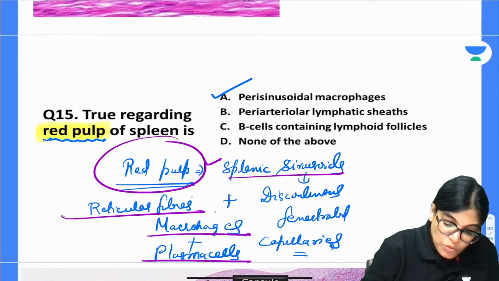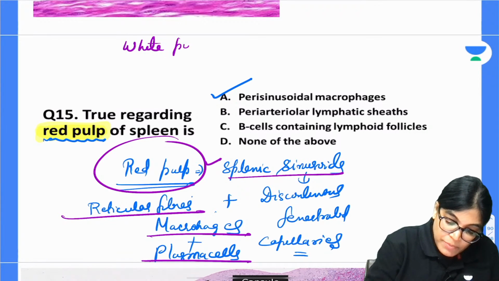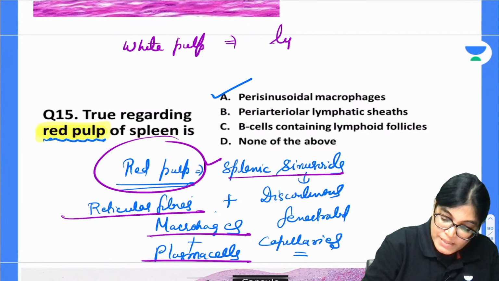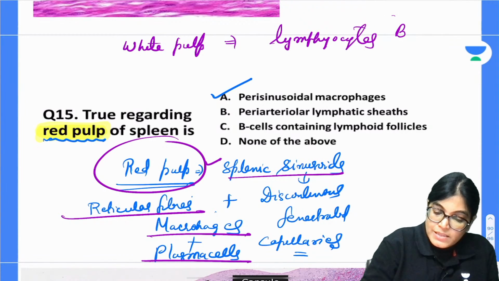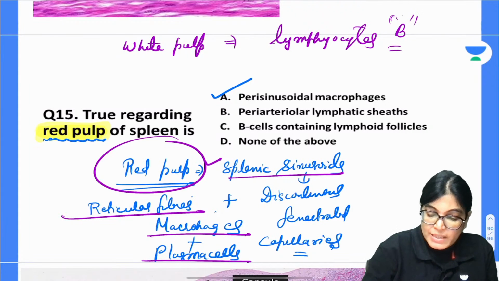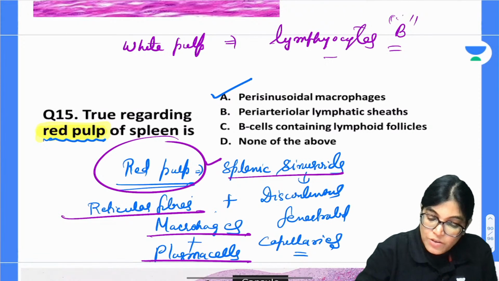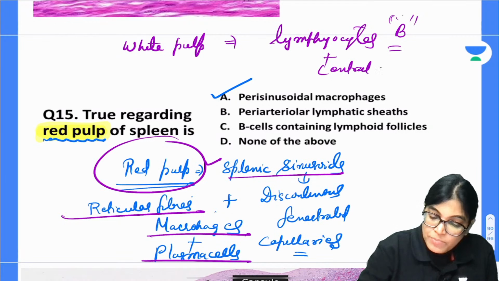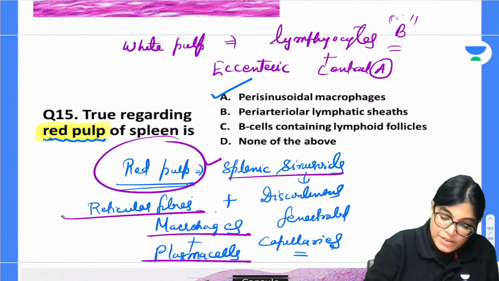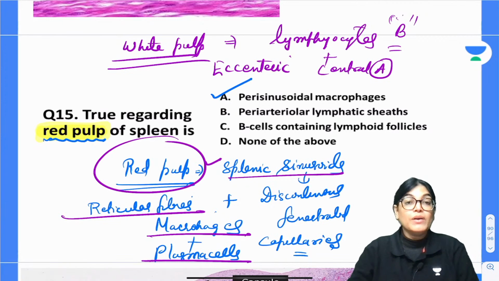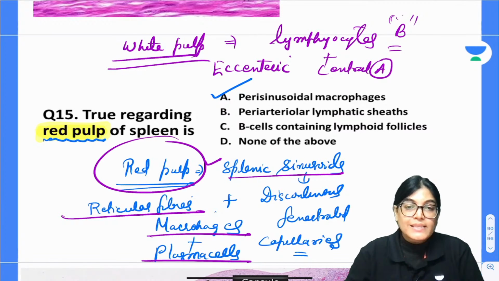When we are talking about white pulp, the white pulp is made of lymphocytes, basically B cells. Also B cells and a few T cells are surrounding the central artery. It also contains the central artery, but the central artery location will be eccentric in position. So these are the constituents of white pulp. So we have got A as the correct answer.